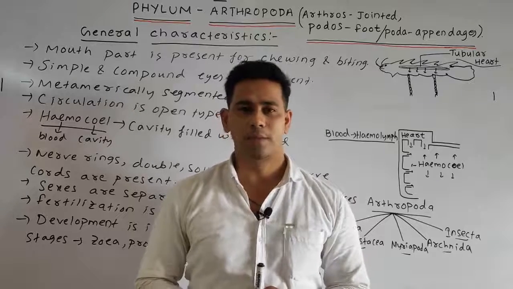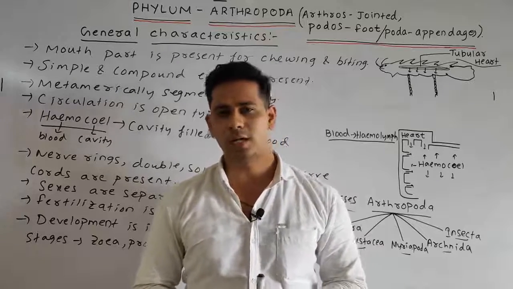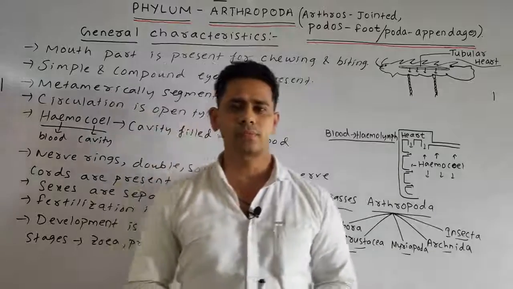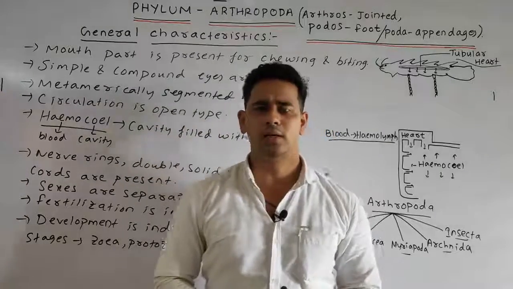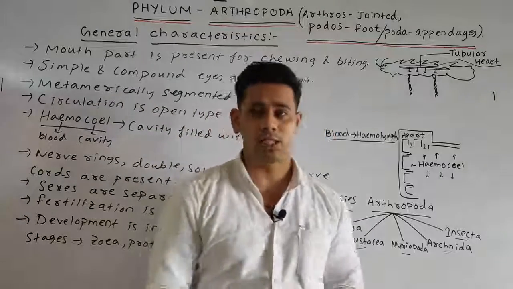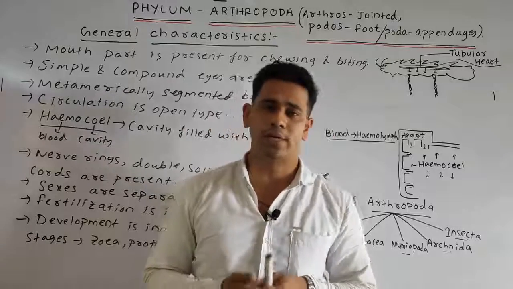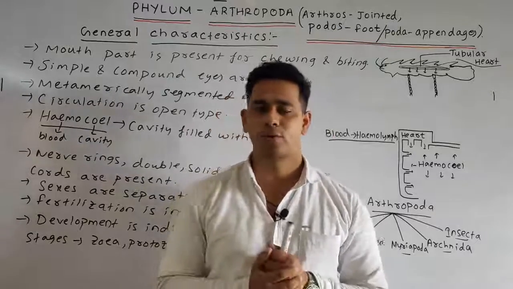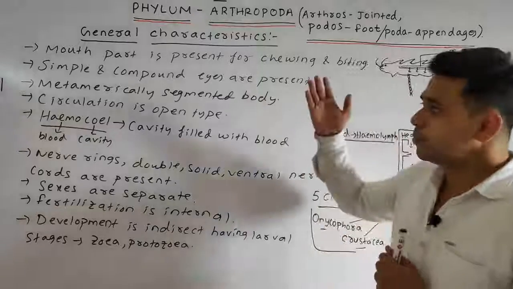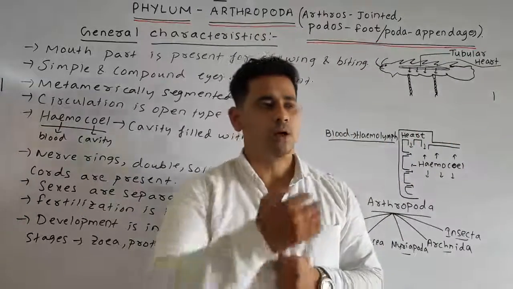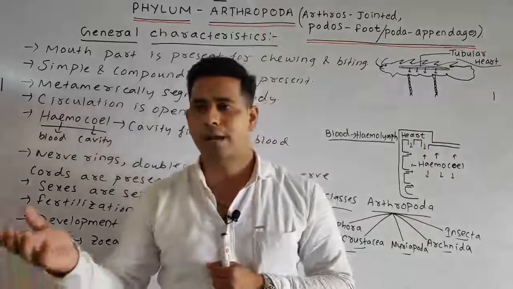Excretion is done by Malpighian tubules, coxal glands, green glands, etc. Respiration is done by trachea, gills, book lungs, and some also by the general body surface. The body is divided into head, thorax, abdomen.